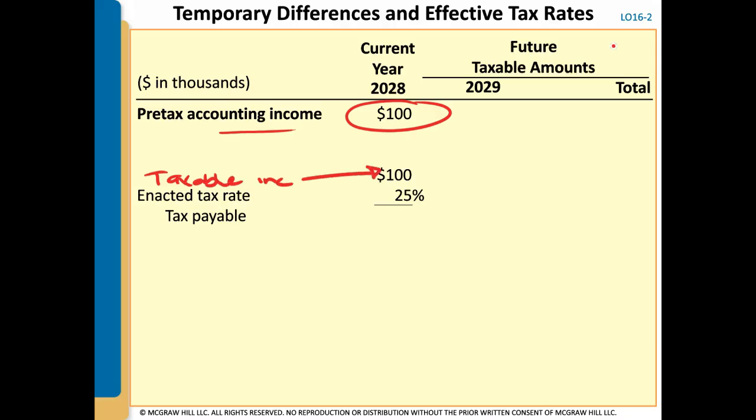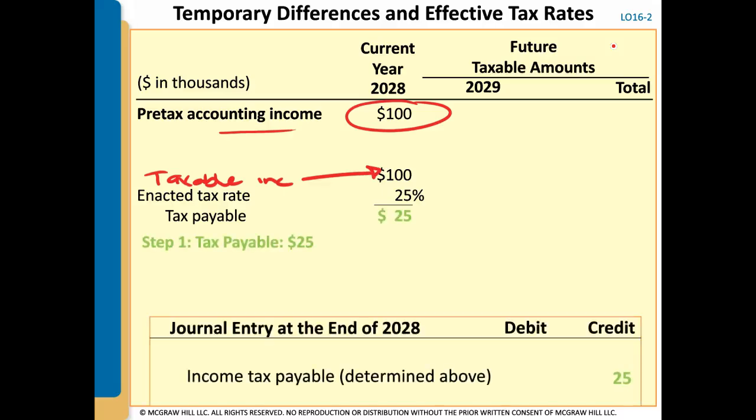So our book equals tax. So our taxable income is $100,000. Our enacted tax rate is 25%, and our income tax payable is $25. That's what we're going to owe on our tax return. Step one, record our income tax payable. So we're going to credit that amount for $25,000.